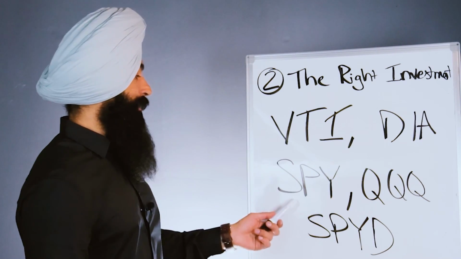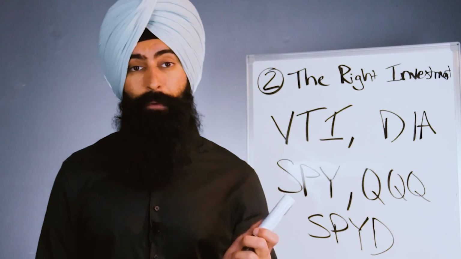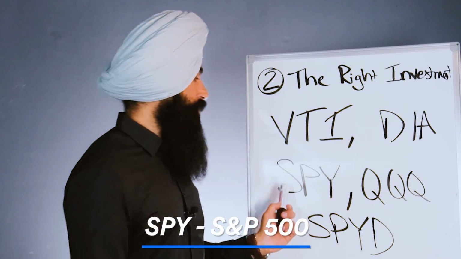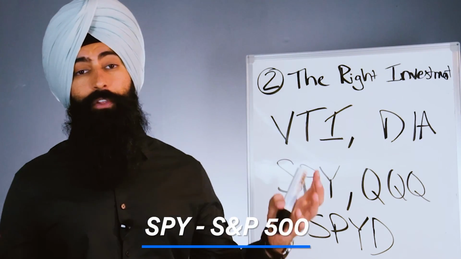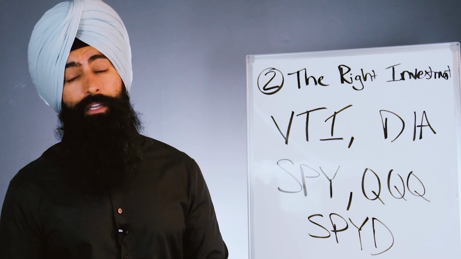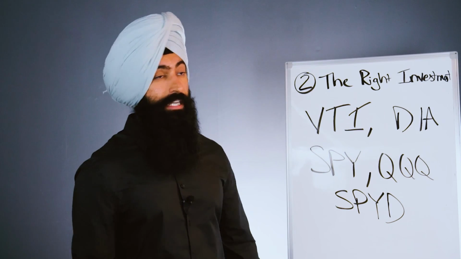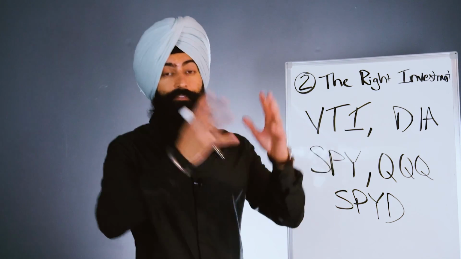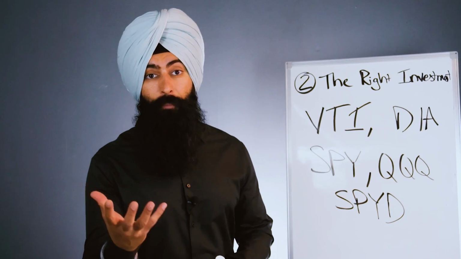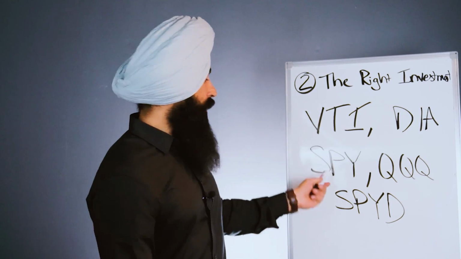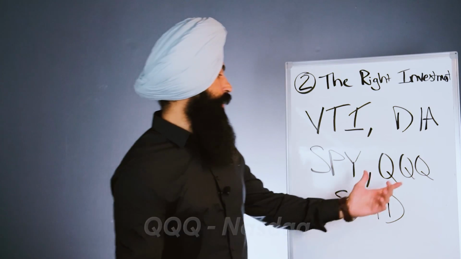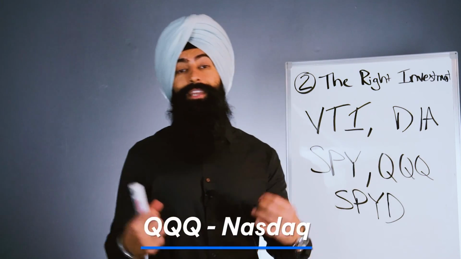You can go out and invest in something like SPY. If you buy this ETF, this will give you exposure to the S&P 500, a group of the largest 500 companies on the stock market by market capitalization. Now, instead of you going out and investing in all 500 of those companies, you can just invest in one fund and it'll give you exposure to those companies. And if a company starts to go down, this fund will automatically kick out the bad company and put in a new one. You can invest in funds like QQQ. This will give you exposure to the NASDAQ.